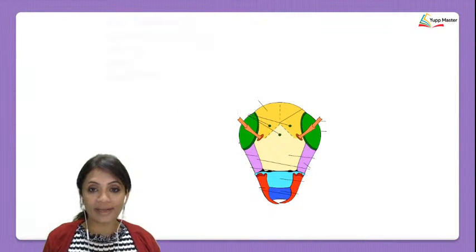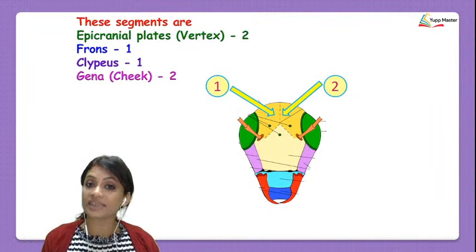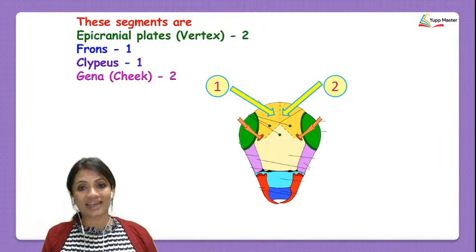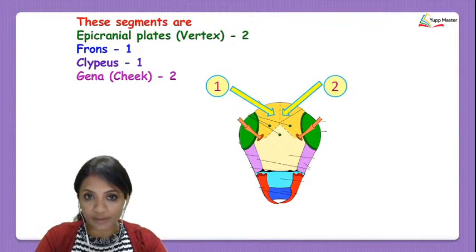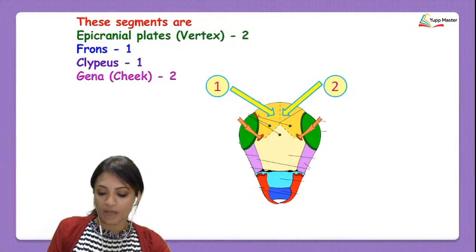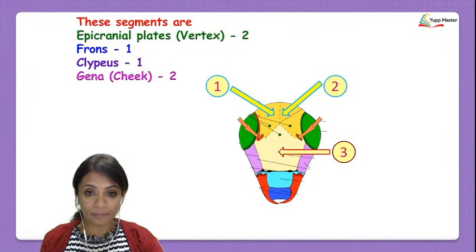Now let's go ahead and label these sclerites. So how many sclerites were there? There were 6 sclerites, and remember they are fused together. The first ones are the vertex. 1 and 2 are coming together, forming the epicranial plates.